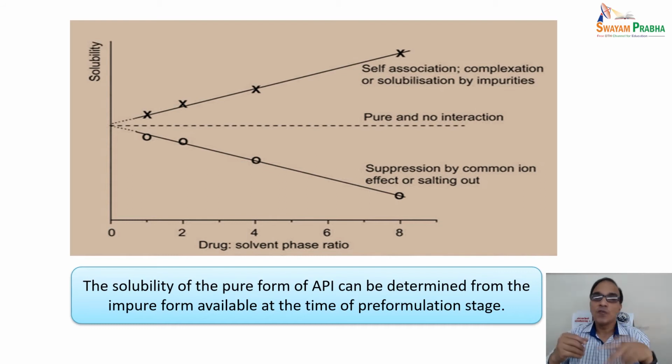Say, for example, when you are preparing a drug cyclodextrin complex, one component will be the drug, the second will be cyclodextrin. So keeping the drug constant, we will be varying the cyclodextrin amount. The ratio and the phase solubility will be determined, and we will have an idea of which ratio of the drug and cyclodextrin shows the maximum solubility increase.